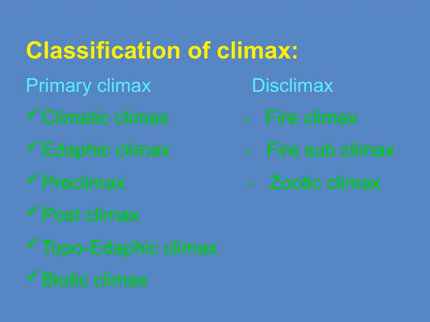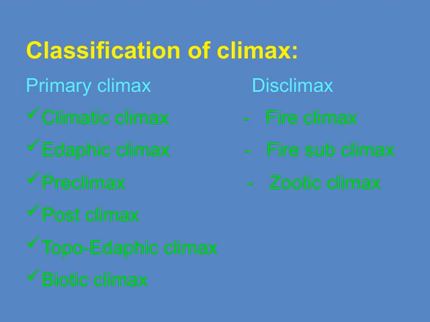Preclimax refers to an earlier stage in succession. It's like the community just before reaching the climax stage. Conversely, the post-climax stage signifies the community after the climax has been established, often involving some ongoing changes. We also have the topodaphic climax, which takes into account terrain and soil factors together, shaping the climax community.